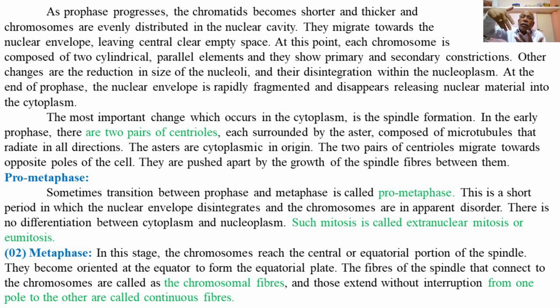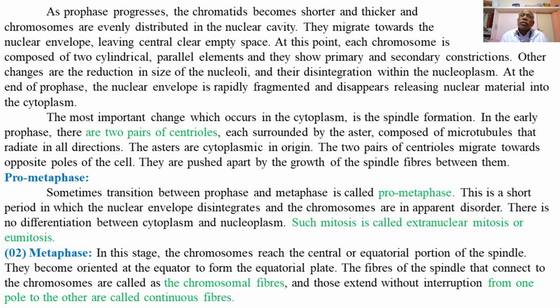The fibers of the spindle, which are extending from the opposite poles into the center by means of spindle fibers, are connecting the chromosomes in the regions of the centromere. So spindle fibers extend from the opposite poles of the cell to the center, where the chromosomes are arranged in the equatorial plate. The spindle fibers get attached to the centromeres of the chromosomes, and the fibers of the spindle that connect to the chromosomes are called chromosomal fibers, and those that extend without interruption from one pole to the other pole are called continuous fibers.